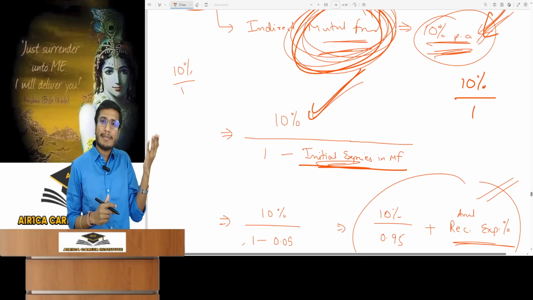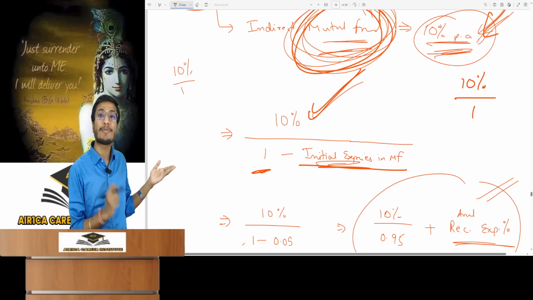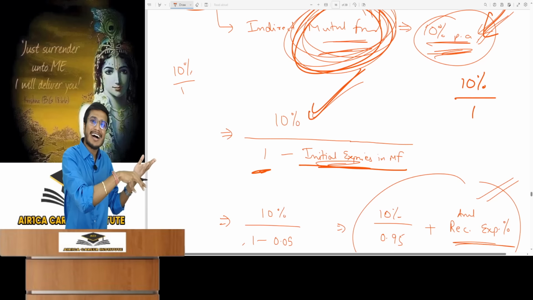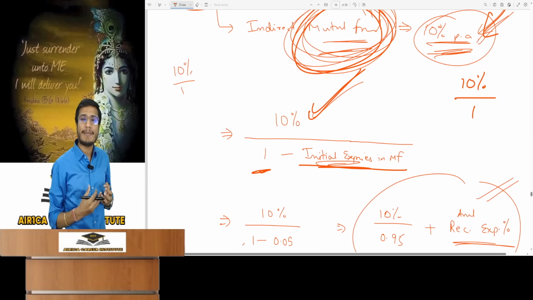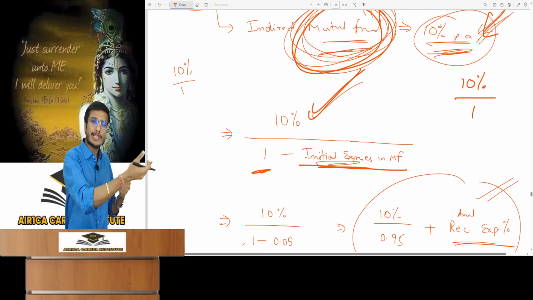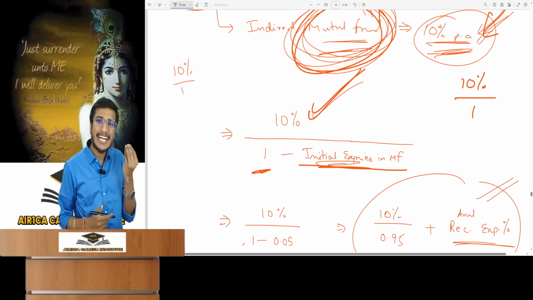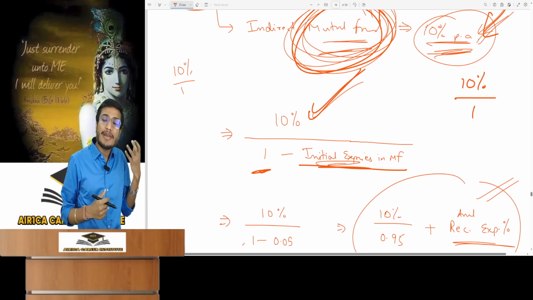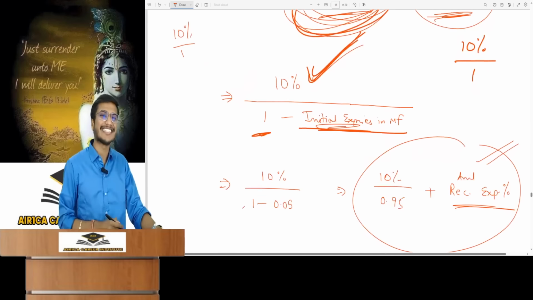I have to earn 10% return for my investor on 1 rupee. No, that's not quite right, and it's not on 1 rupee. There was a middleman in between. There was a middleman who collected 1 rupee from the investor and is giving me 95 paise because his 5% commission was fixed, which I had told the middleman: you bring the customer, the investor, and I will give you a commission. So I have only received 95 paise in the investor's name. So now I have to earn 10% for the investor on 95 paise because that investor wants a 10% return.